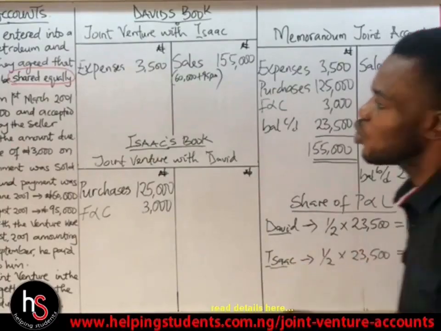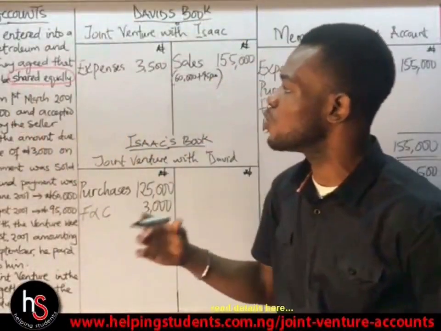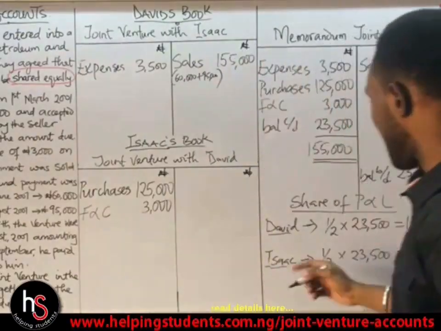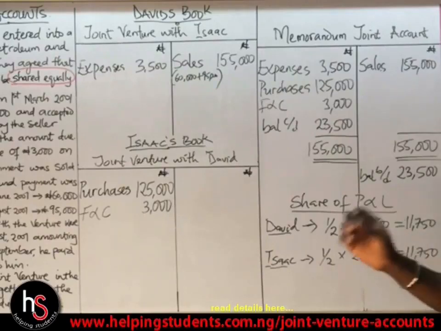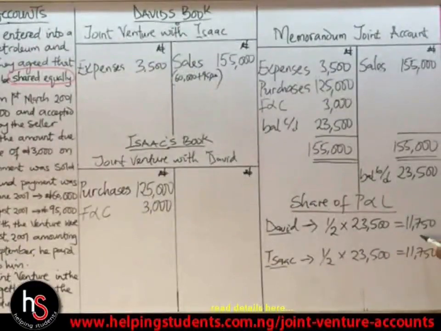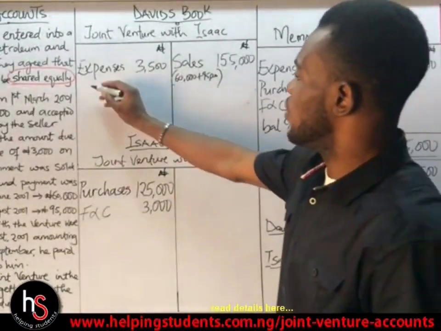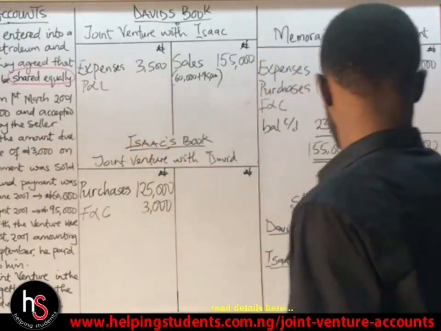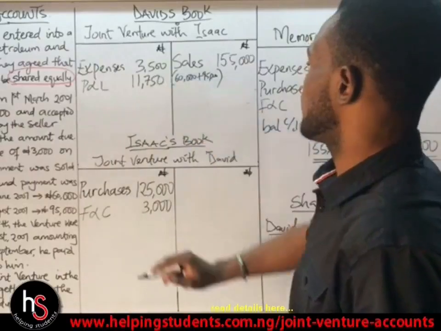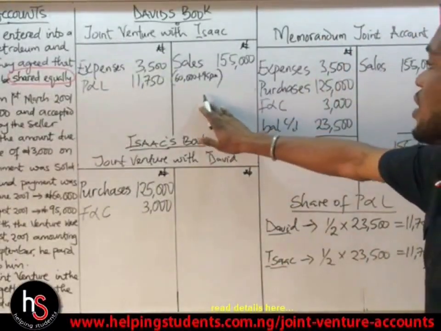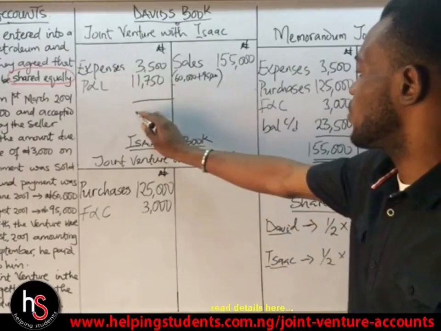Because the question told us that they have agreed that their profit or loss will be shared equally, all right, so you can either say 1 over 2 times 23,500 or 23,500 divided by 2. It will still give you the same value. So for David, this is the profit, and for Isaac, this is the profit. Now, what do we do? The next thing we do is to record now. So we have our P and L to be 11,750. So let's balance up these accounts now.